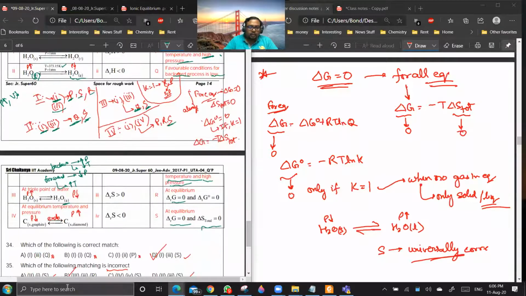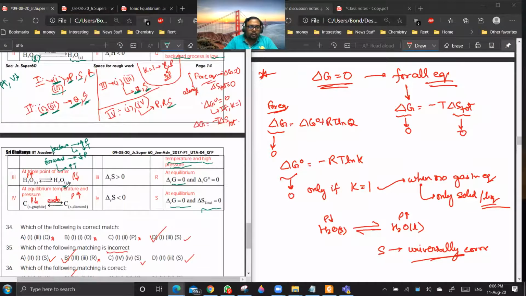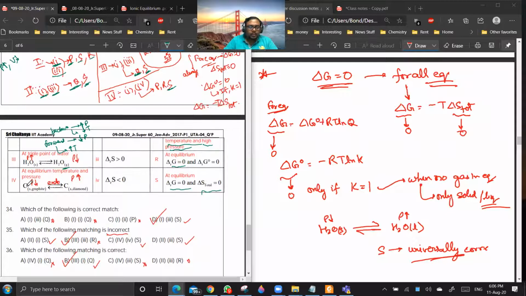Okay. So this brings us to the fourth one, which is at equilibrium temperature and pressure, carbon graphite going to carbon diamond. Now you see, graphite is having lower density and diamond is having higher density. So if you want the forward direction, you should increase pressure, and you should increase temperature.